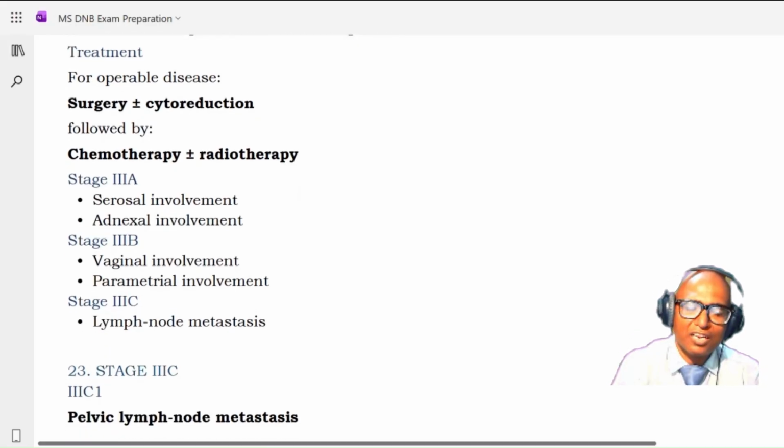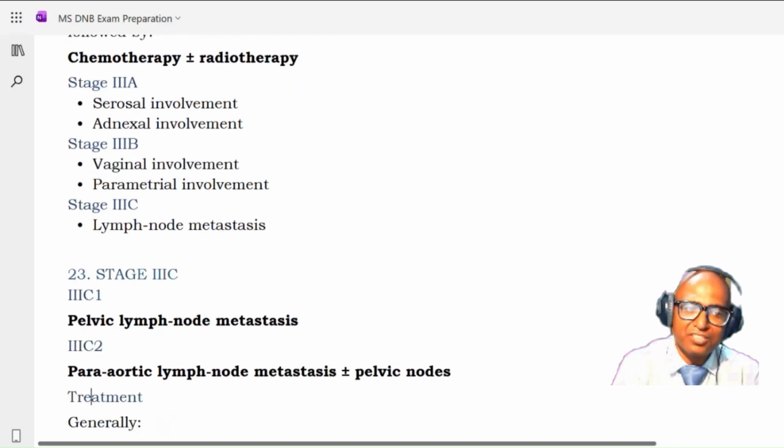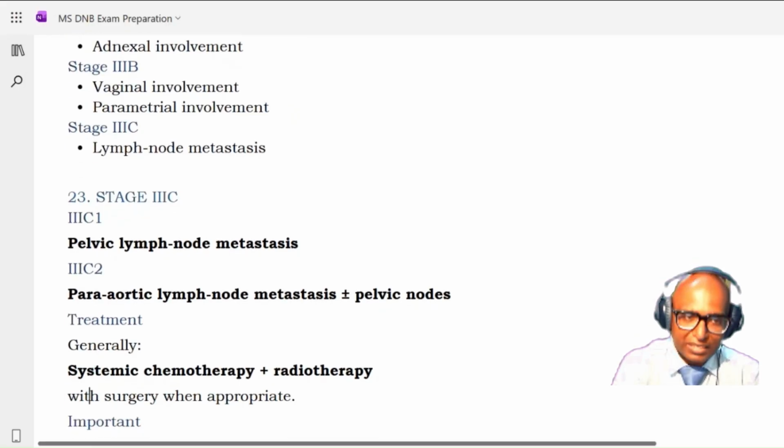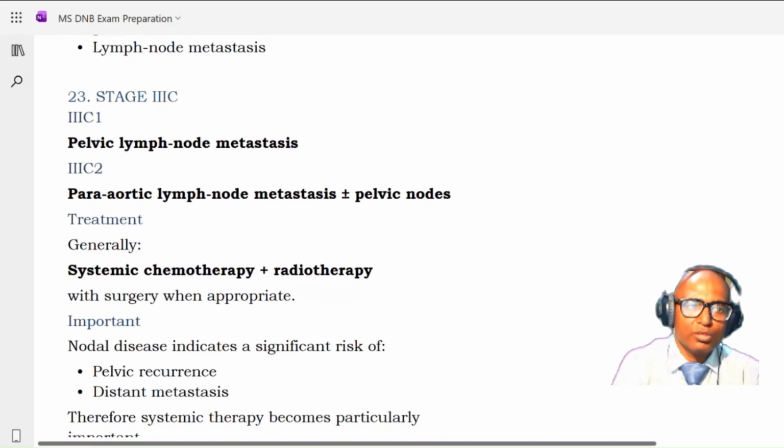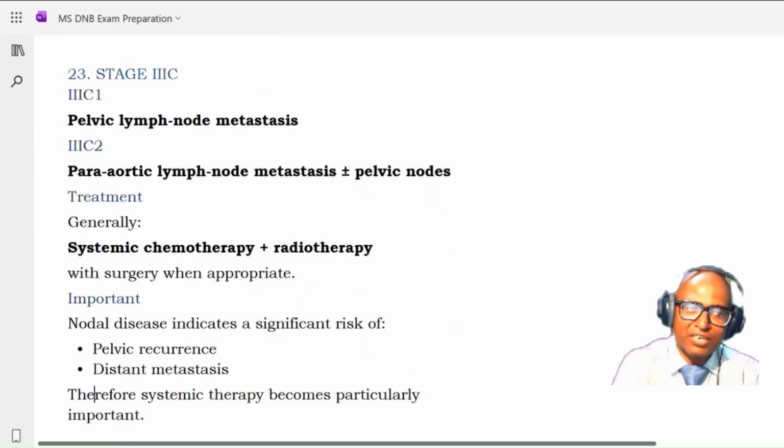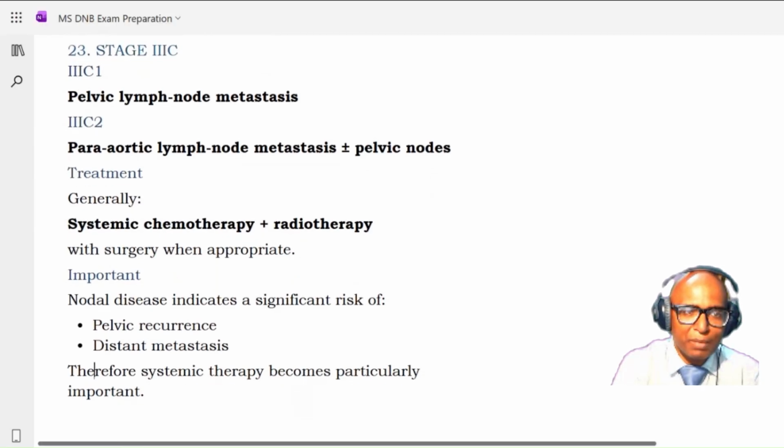So stage 3 also we have discussed, it is stage 3A, 3B, 3C. 3A where there is a serosal and adnexal involvement, 3B where there is a vaginal and parametrial involvement, and stage 3C where there is a lymph node metastasis. Stage 3C is further divided into stage 3C1 where there is a pelvic lymph node mets, and 3C2 where there is a para-aortic lymph node mets. Pelvic may or may not be there, but para-aortic are definitely involved.